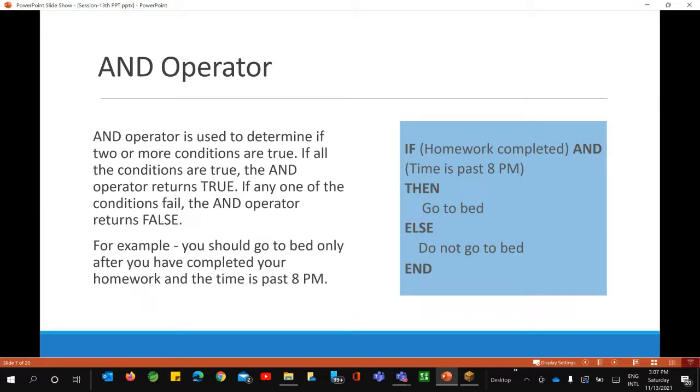If homework is completed and time is past 8 p.m., then go to bed. Else, do not go to bed. So there are two answers in that, either this or this. Here you have and, when both conditions are satisfied: the time is past 8 p.m. and you have already completed your homework, then go to bed.